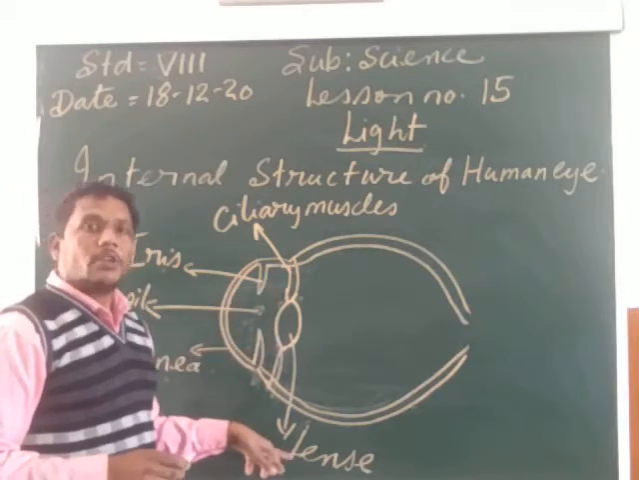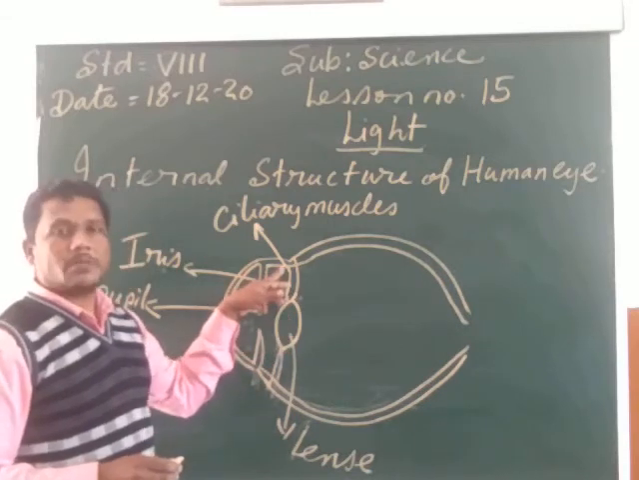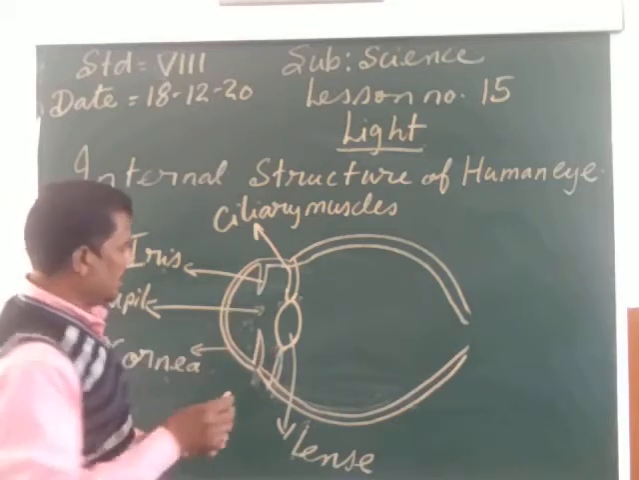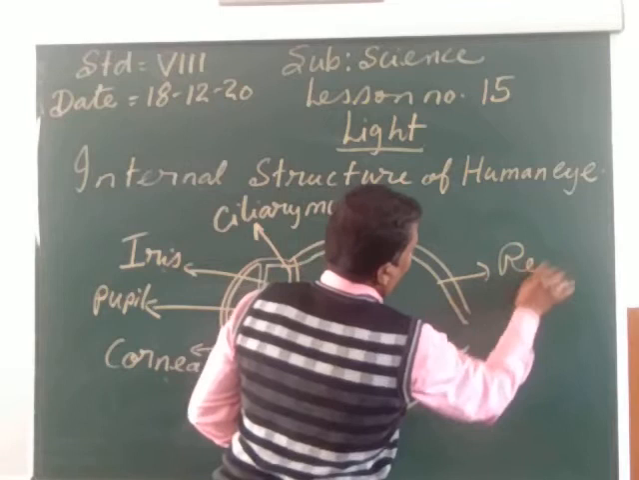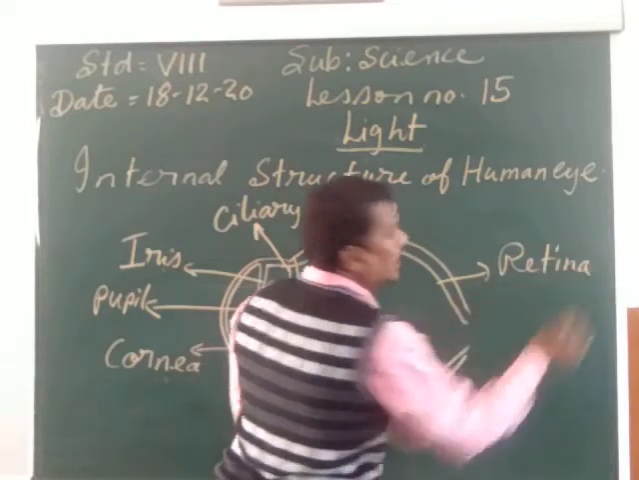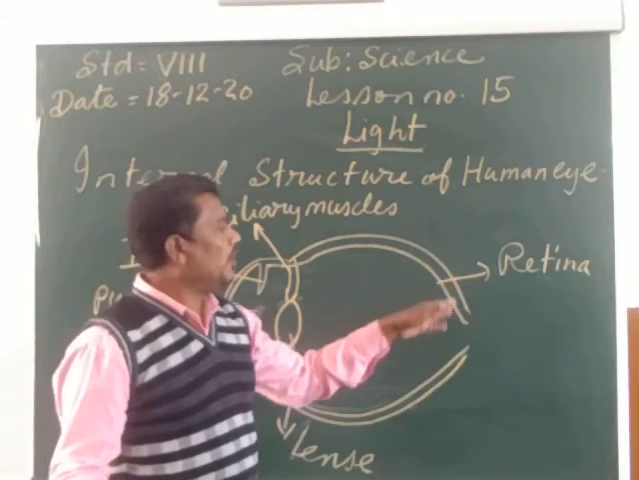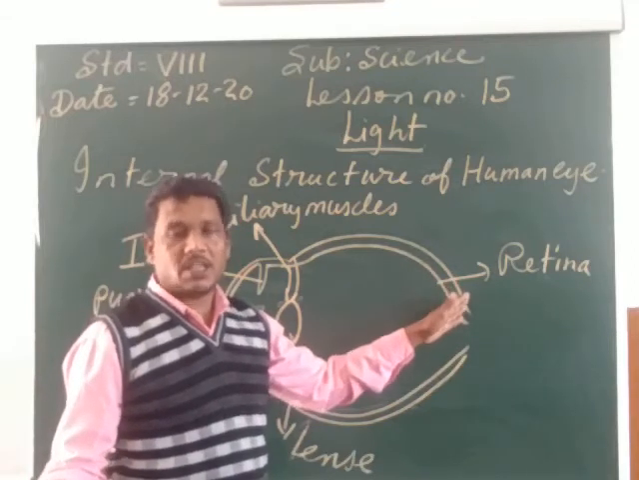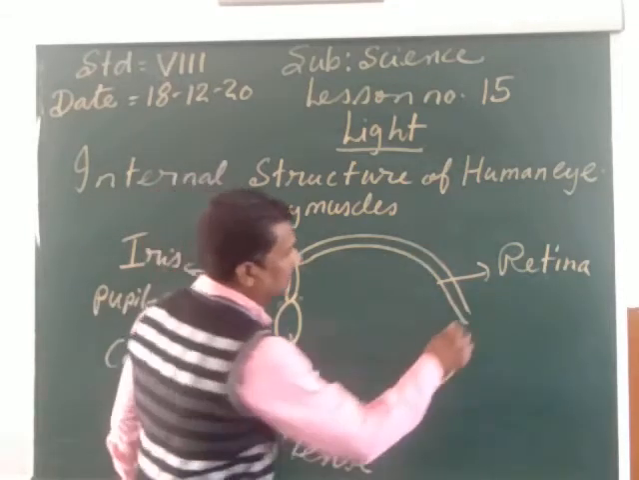The eyes have a convex lens. This lens is held in position with the help of the ciliary muscles, and the ciliary muscles help the lens to become thin or thick. Now after this we can see the back part of the eye. This is called the retina. Retina is the part of the eye where the image of the object is formed.